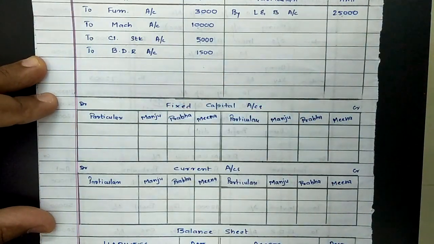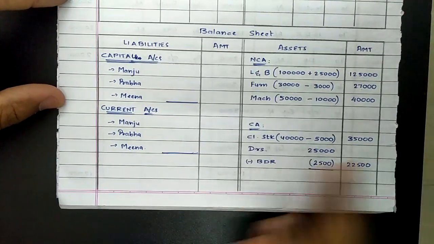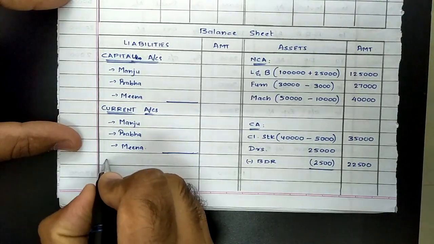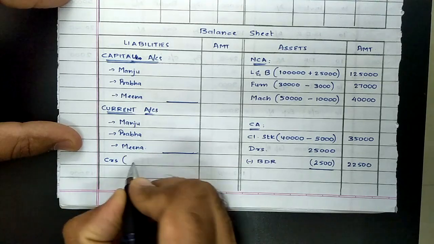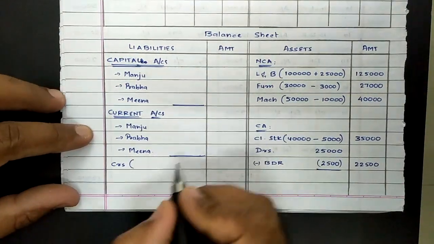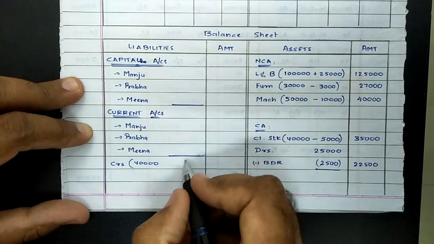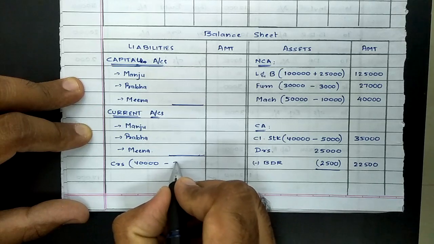Then sixth adjustment. An amount of 3,000 among the creditors is not to be paid. We are now not required to pay creditors. So value of creditors will reduce, which is our current liability. Creditors, previous value of current liability creditors were rupees 40,000. And out of these 40,000 worth creditors, creditor of 3,000 is not to be paid.